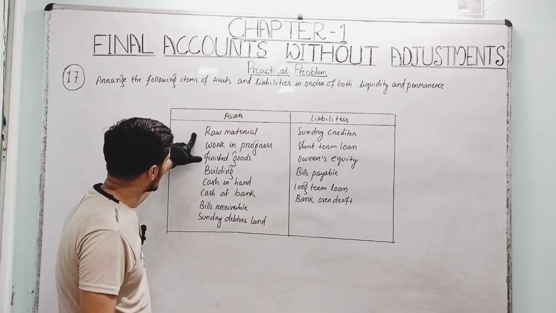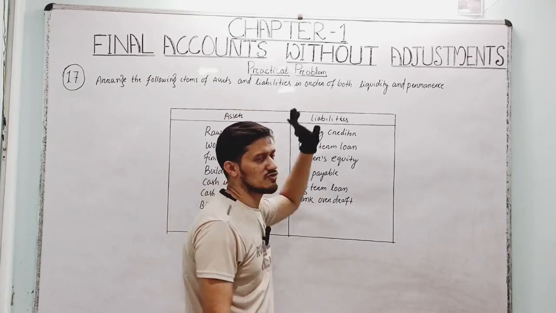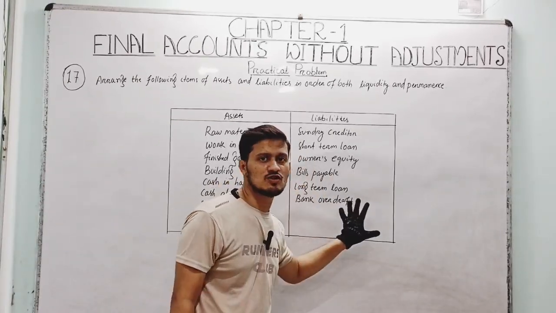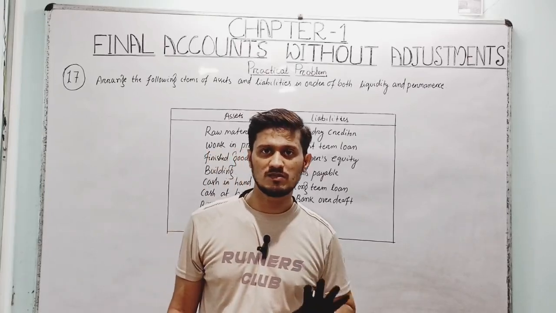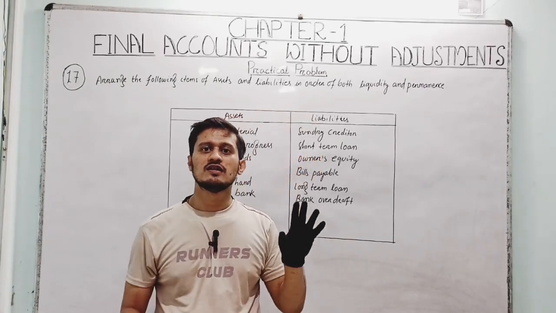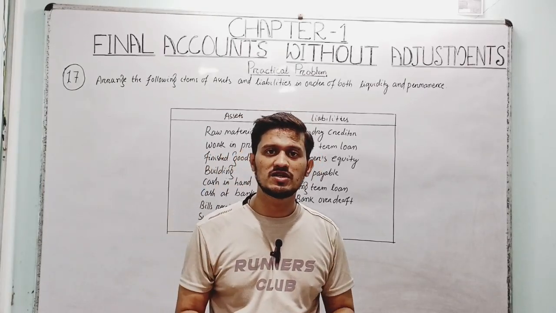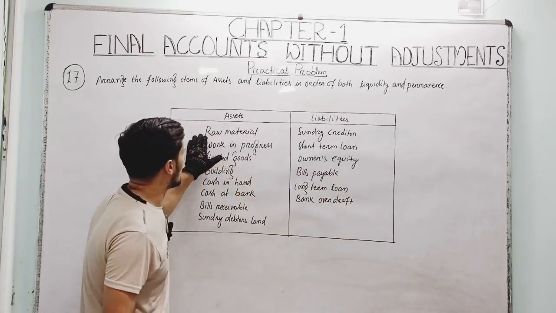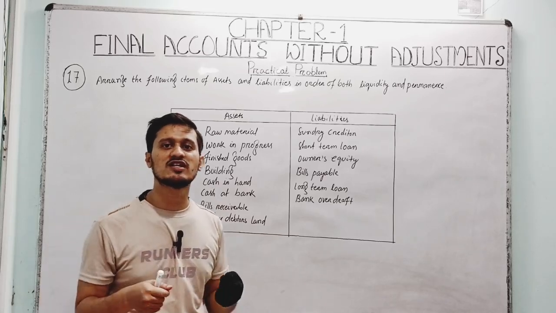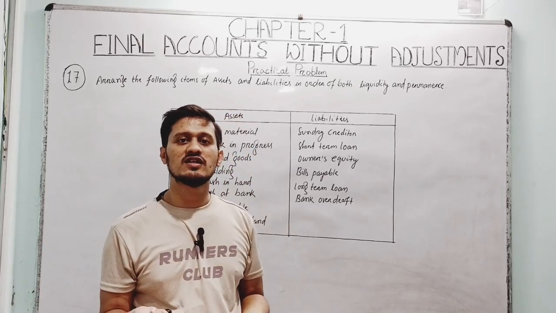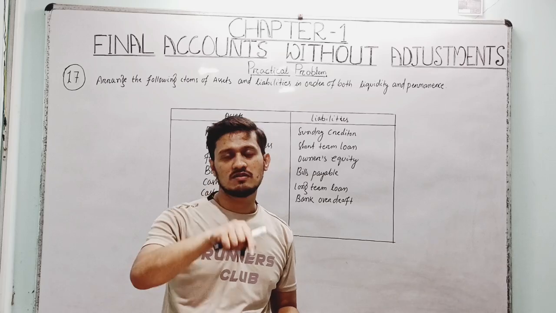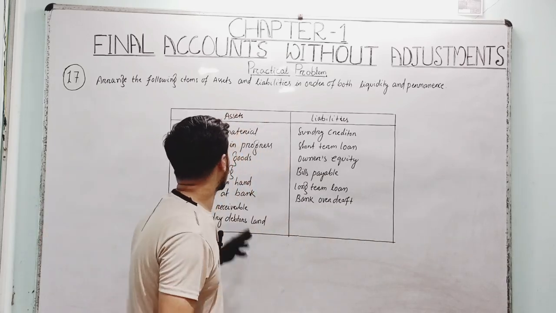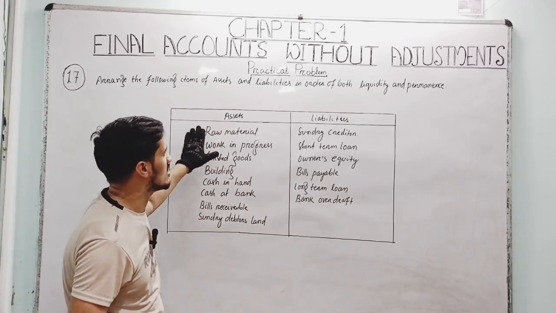If these assets give us cash within one accounting period, then this transaction will be regarded as liquidity and permanence, right? Similarly on the liability side, which liability is normally paid within one accounting period? So here the raw material, you can't sell the raw material immediately, right? It is normally used in machinery in the production center, so raw material will not be regarded as liquidity and permanence.